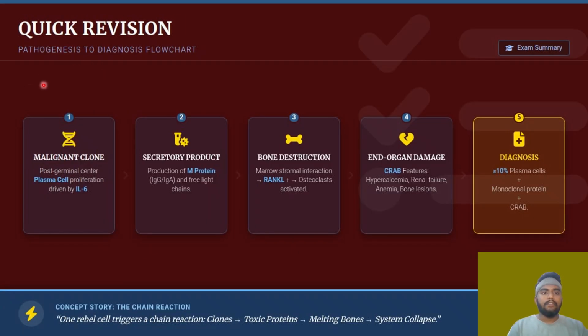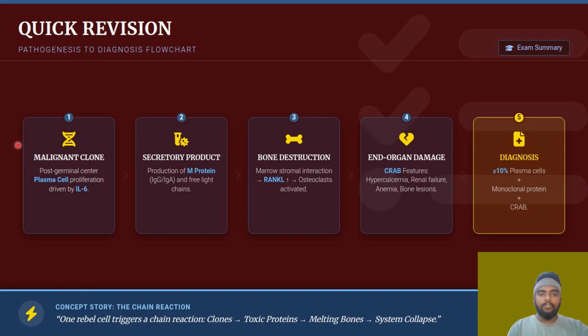So quick revision, pathogenesis to the diagnosis. So there is a malignant clone. Obviously, you guys have to see the concept story everywhere. Like I have mentioned, one rebel cell triggers a chain reaction, clones toxic proteins is produced, melting bones, and then system collapse. So this is something that you have to understand. For your understanding, I have written it so that from every side you can see the concept story.